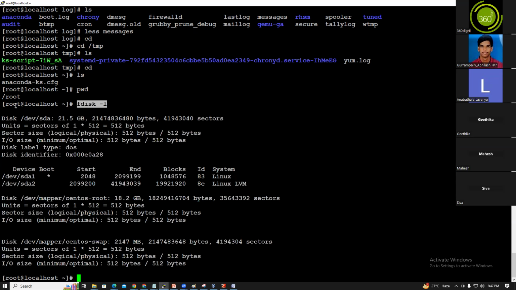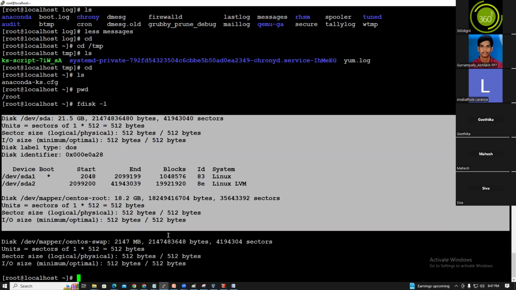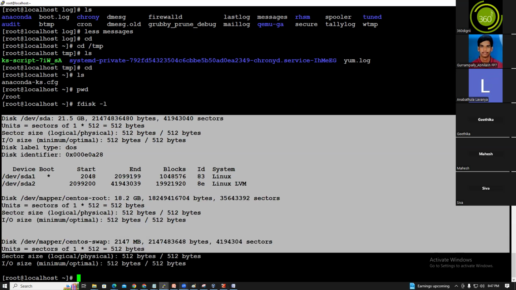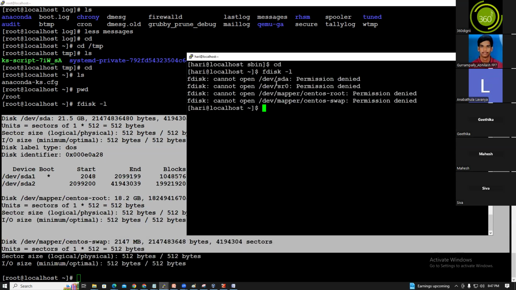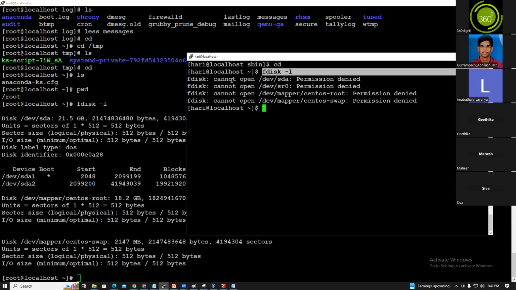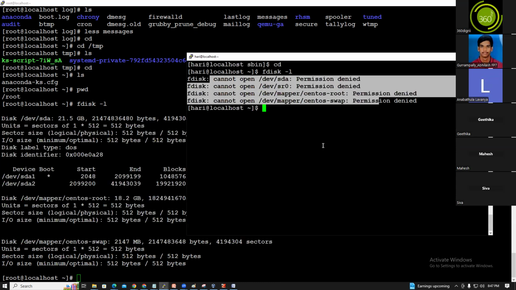So the fdisk -l command is an sbin command. Executed by the root user, it gets the information. While executing the fdisk command as a normal user, it shows permission denied. A normal user has a certain limit of permissions. The root user doesn't have such limits and can access anything. Root user can do anything. Root user is the super user. Guys, now you understood?